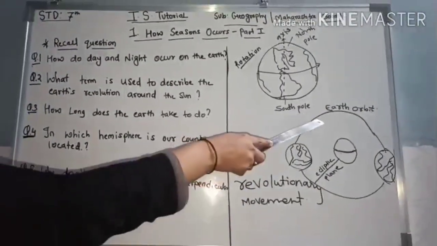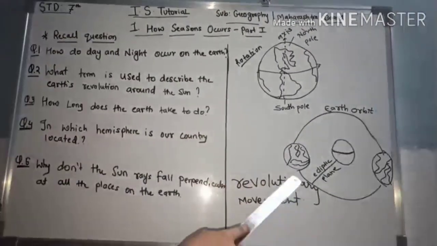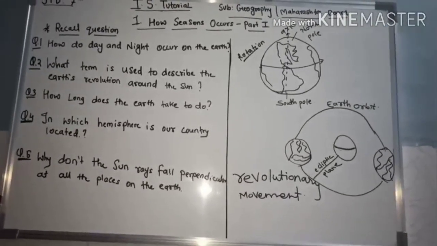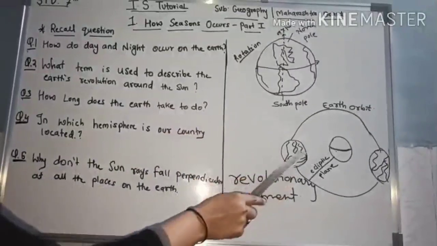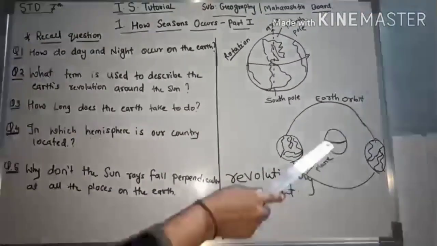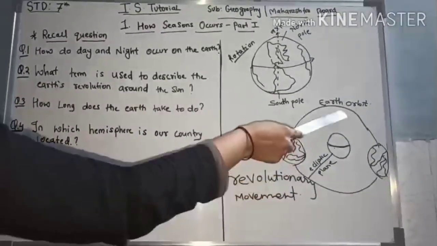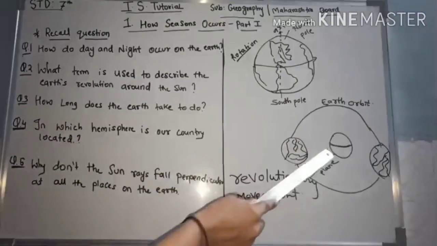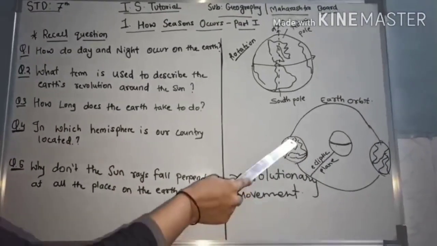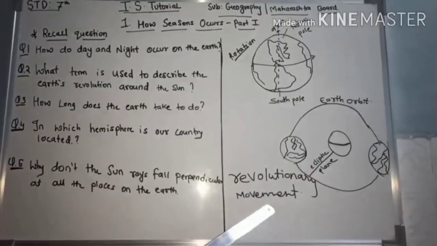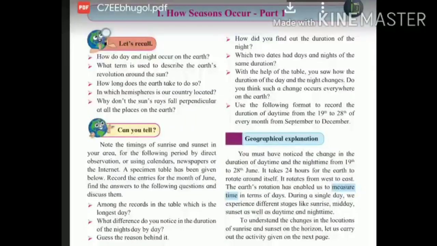This is the earth's orbit. At the same time that the earth spins on its axis, it also revolves around the sun. Revolve means moving around the sun. This movement is called revolution. Now let's read the lesson and understand.